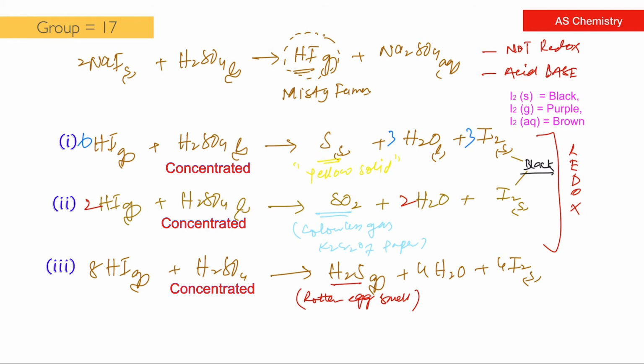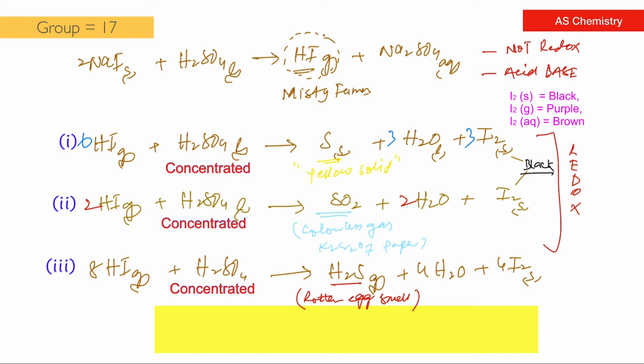If iodine is formed as a solid, it's a black solid. If you report this iodine as gaseous vapors, then its color will be purple. You can also report this iodine as aqueous, because water is formed at the moment, and obviously there will be a small quantity of water as well. At that time, the observation will be a brown solution.